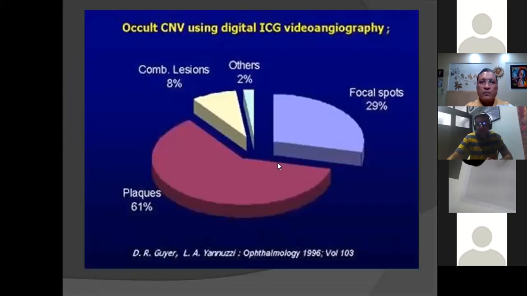Sorry. So occult CNVM: when we use digital ICG video angiography, most of the time, in 61% of cases, we see hypofluorescent areas in the form of plaques. Focal hotspots are seen in 29% of the cases. In 8% of cases there are combined lesions, while other types of lesions are seen in around 2% of the cases.